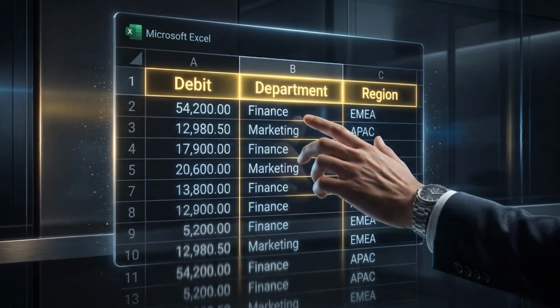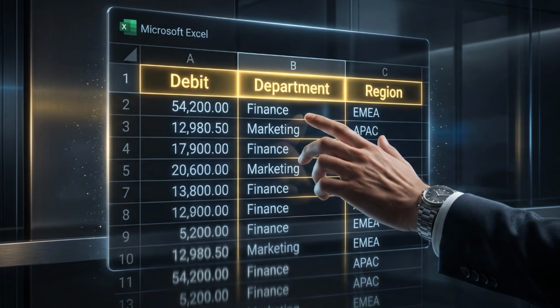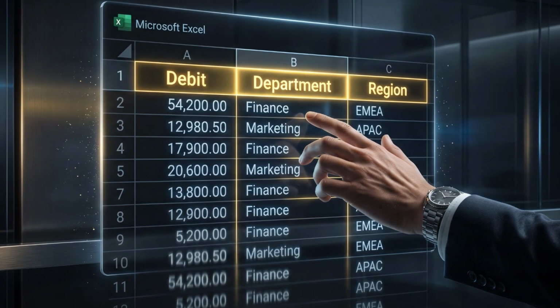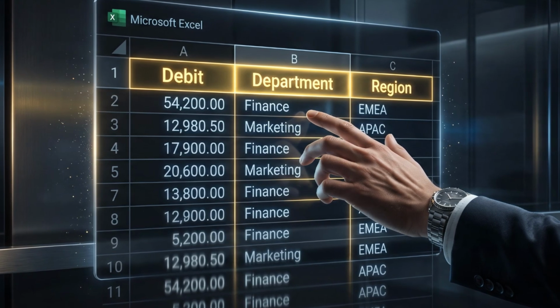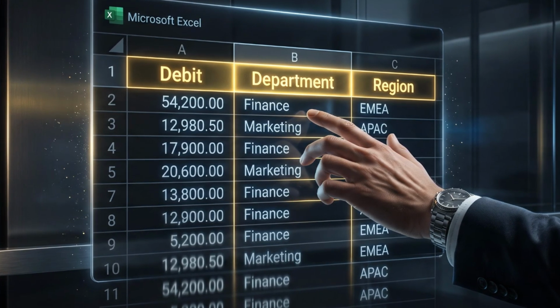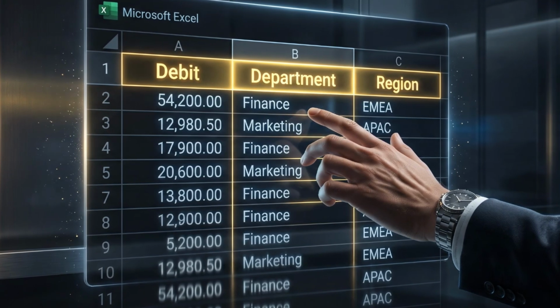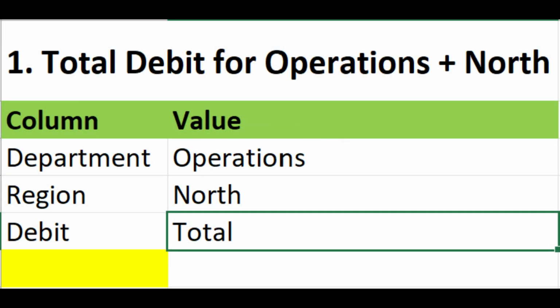There are 3 rules you must always respect when using multi-criteria formulas. Rule 1, all criteria ranges must be the same size. If your department column has 500 rows, your region column must also have 500 rows. Rule 2, the order of criteria does not matter. You can put department first or region first. Let us start with SUMIFS using a simple business question.